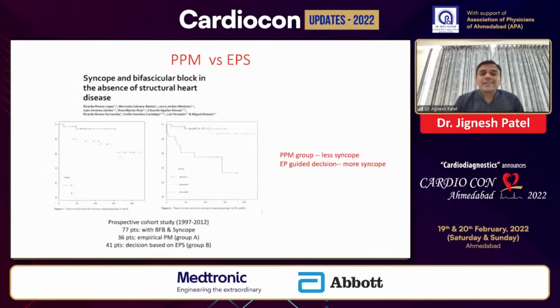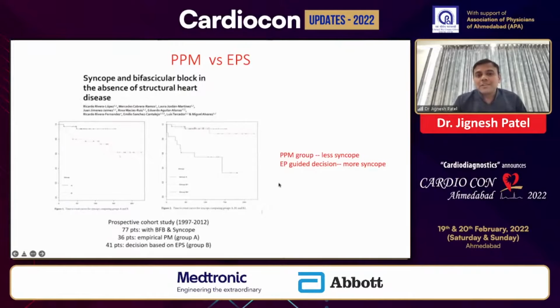There is another study which compared permanent pacemaker implantation versus the EP study in patients having a bifascicular block and syncope. This is a prospective cohort study, and they randomized 77 patients. Out of these 77 patients, 36 were given empirical pacemaker therapy, and the rest were offered a decision based on the EP study, whether to put in a pacemaker, or an AICD, or not to treat and just wait and watch.